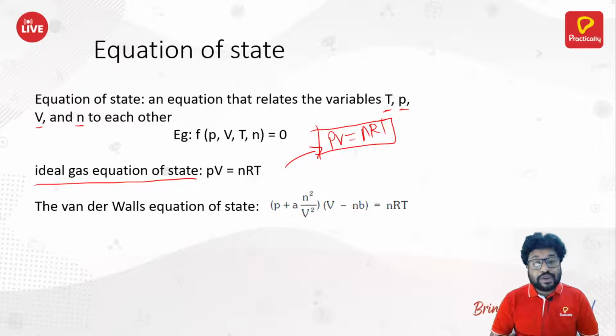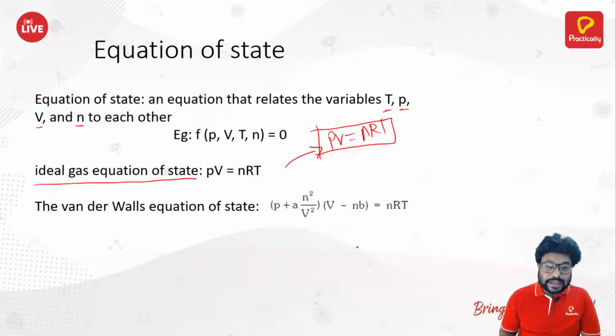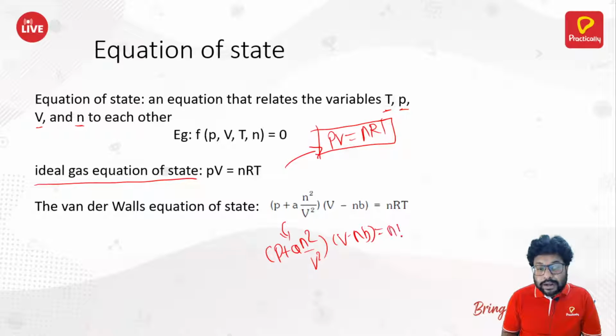But as time progressed, scientists observed that this ideal gas equation is not completely valid. It is valid only for certain gases, and that too under certain conditions, and that is why it was eventually corrected into this format: (P + an²/V²)(V − nb) = nRT. This is called the van der Waals equation of state.